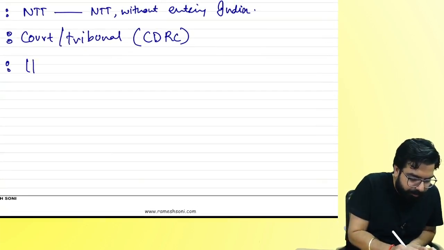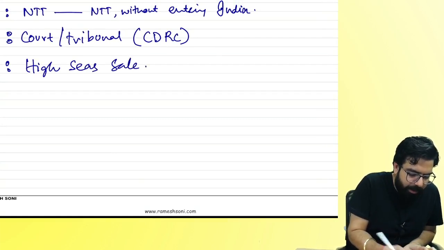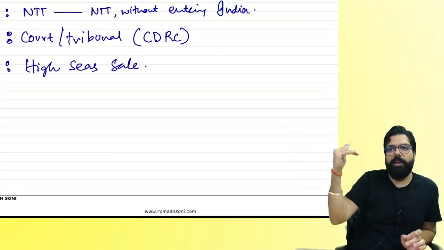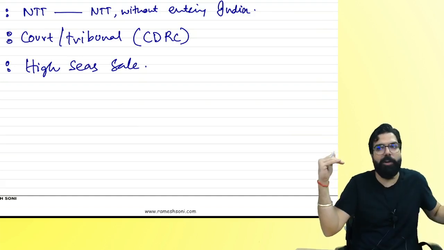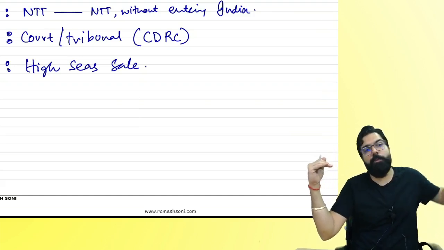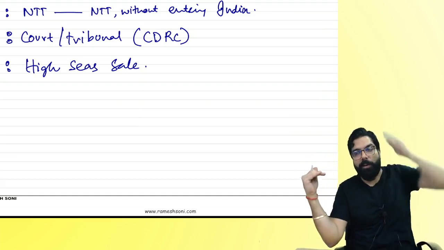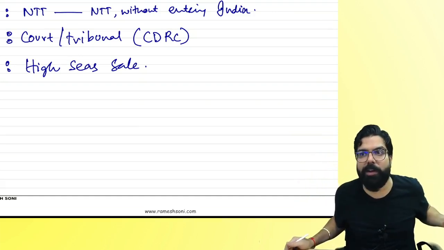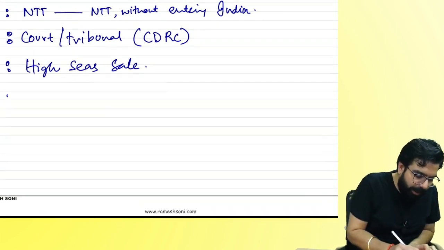H for high seas sale. Goods have left from the US port, reached the Indian port but are yet to be cleared, and you sold them to someone. When that someone goes to the port, he will pay GST. So when you sell it, will you charge GST or not? No GST.